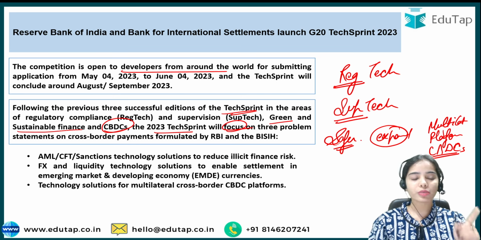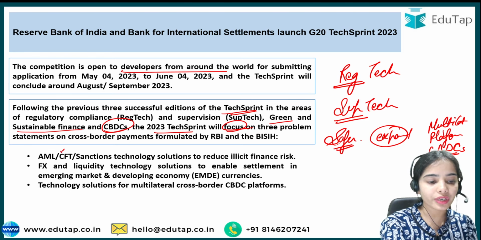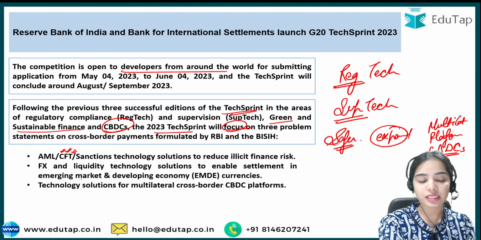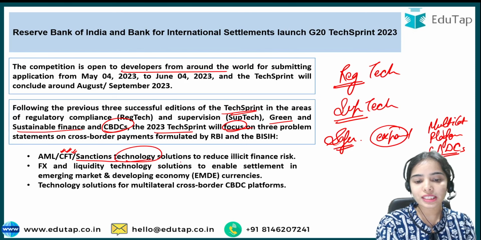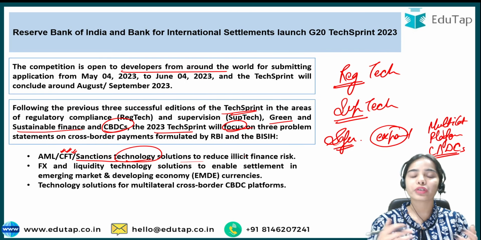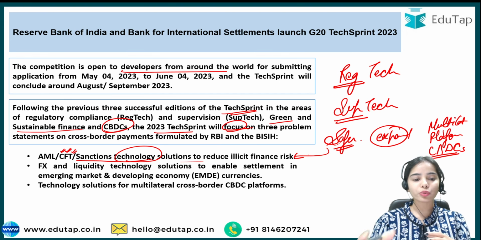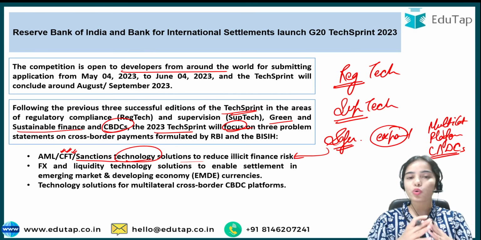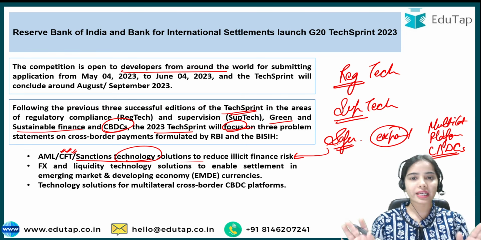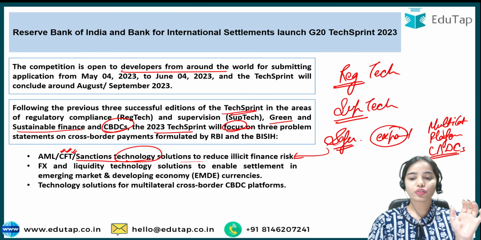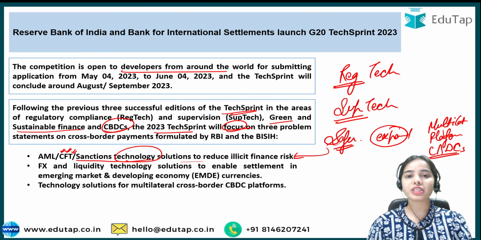The first problem statement is regarding anti-money laundering, or countering the financing of terrorism, and sanctions technology: solutions to reduce illicit finance risk so that cross-border payments can become safer, so that through these cross-border payments no money laundering is happening and no financing of terrorists is happening. So we need to make these cross-border payments safer.